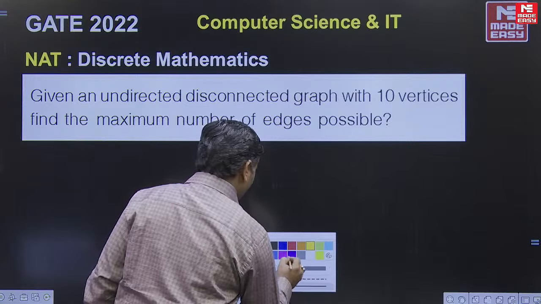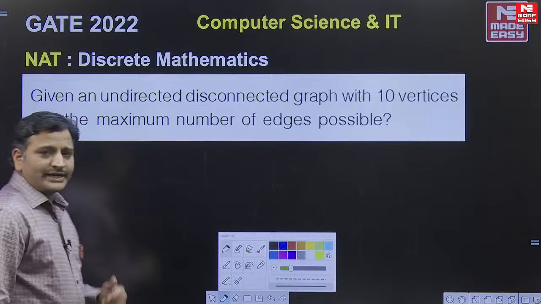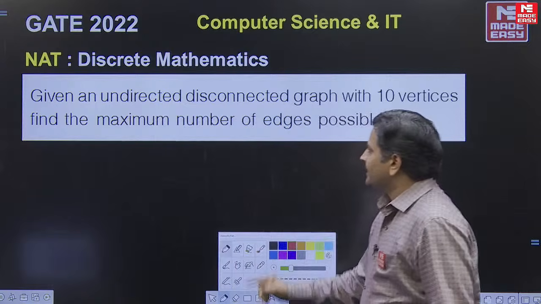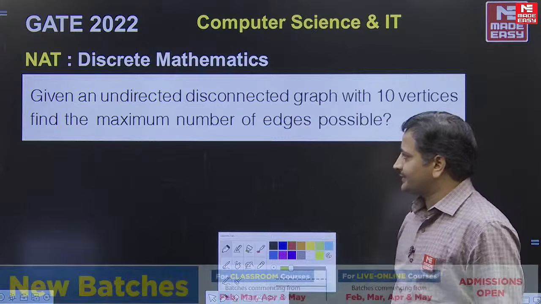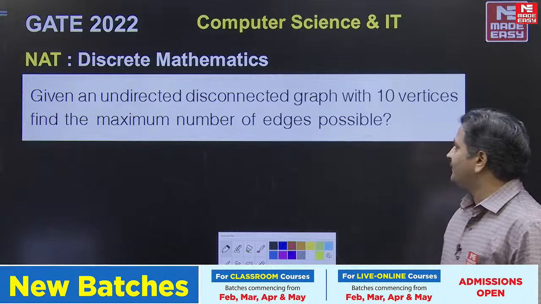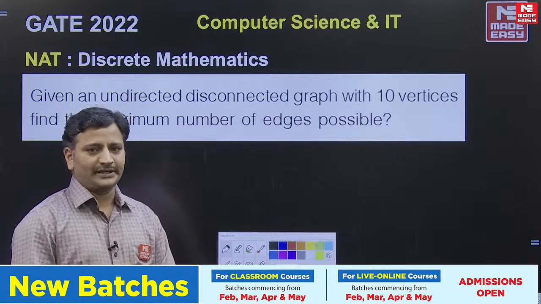Let me check the next question, friends. It is also a straightforward question, friends. Given an undirected disconnected graph with 10 vertices, find the maximum number of edges possible. It is a straightforward question based on a formula which we covered in the class, friends.